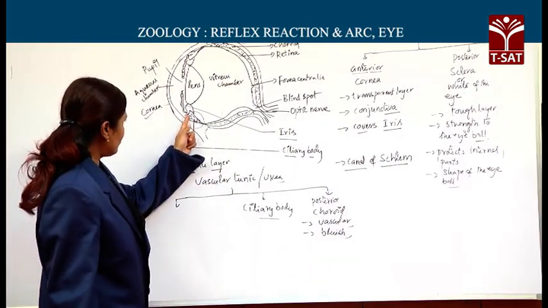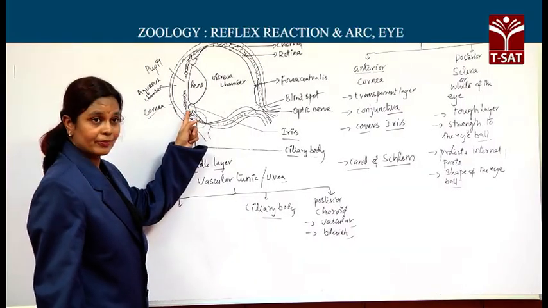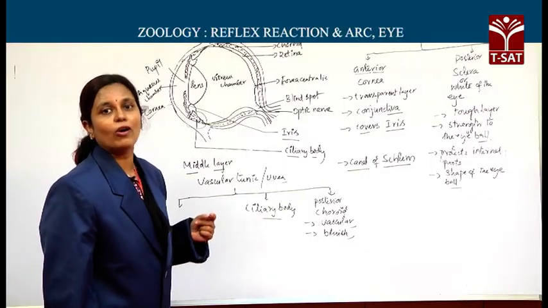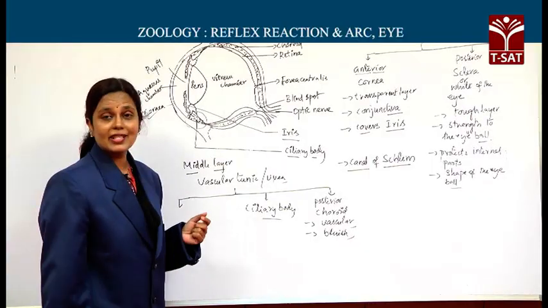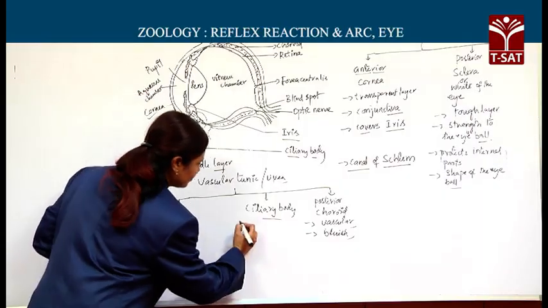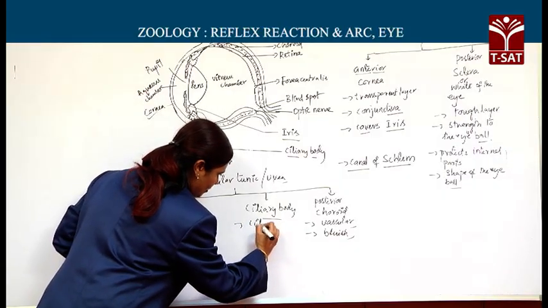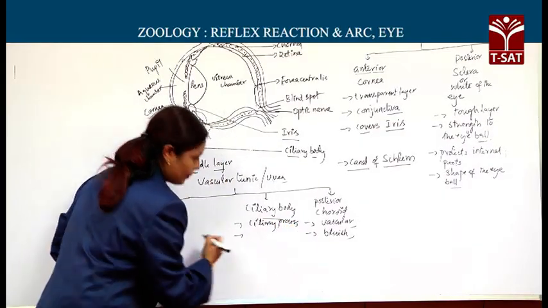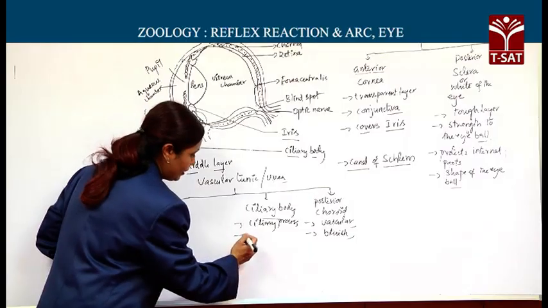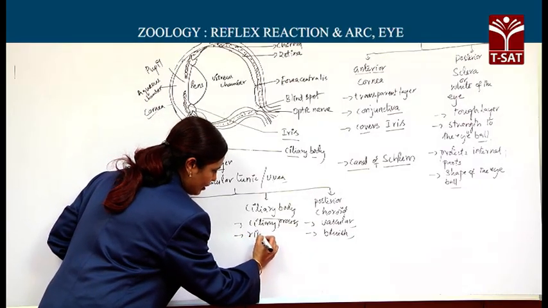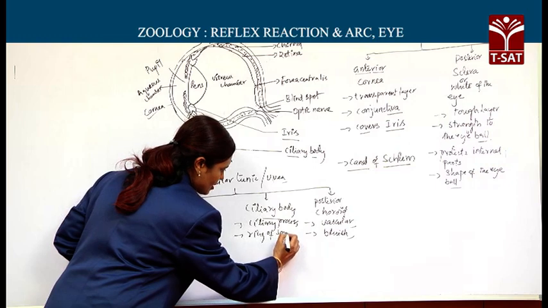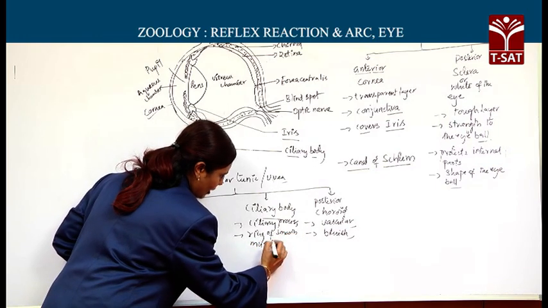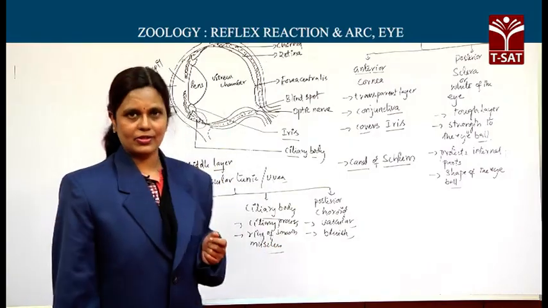Now, this ciliary body has one ciliary process and consists of a ring of smooth muscles called ciliary muscles.